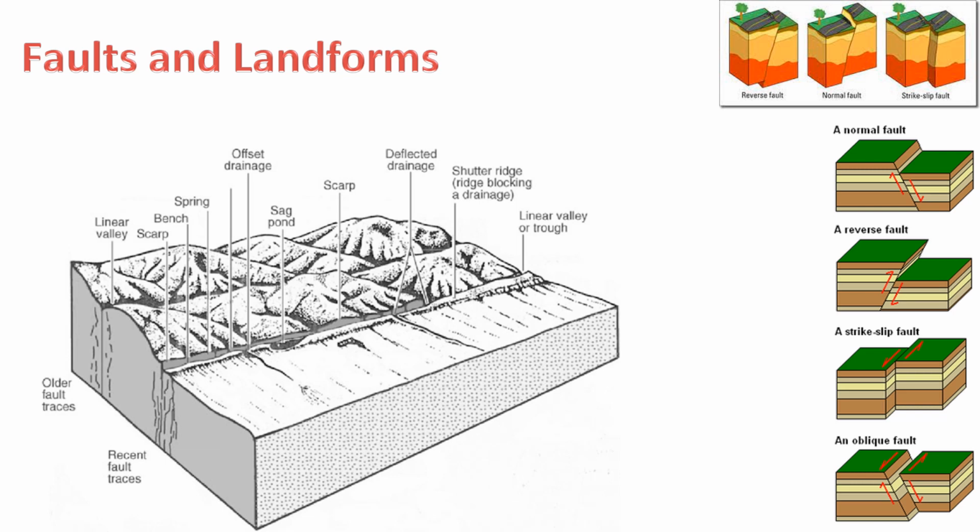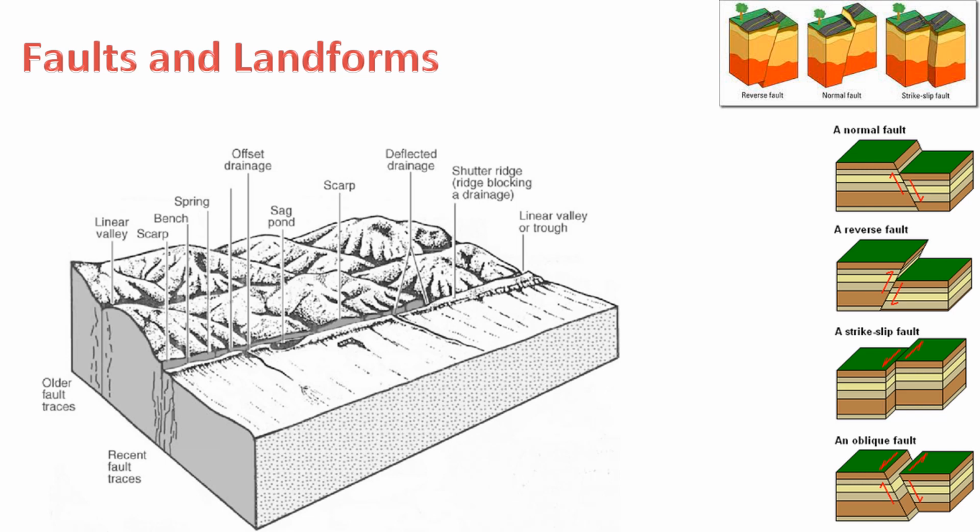3. Fault plane. The fault plane is the surface along which the movement occurs. It is the boundary between the two blocks of rock that have shifted. 4. Fault trace. The fault trace is the line on the Earth's surface that represents the intersection of the fault plane with the ground. 5. Fault scarp. A fault scarp is a small, cliff-like feature on the Earth's surface that is formed by the movement along a fault.